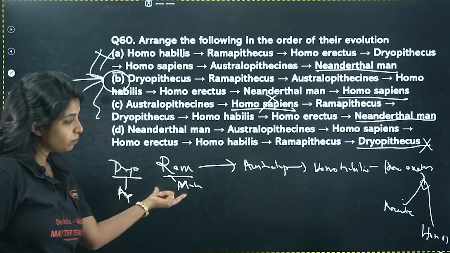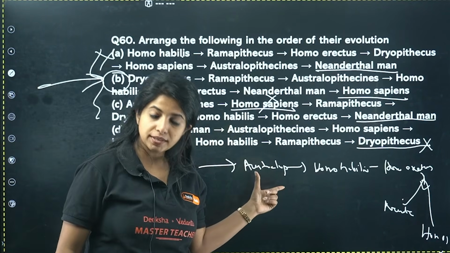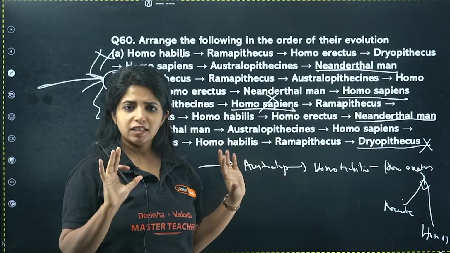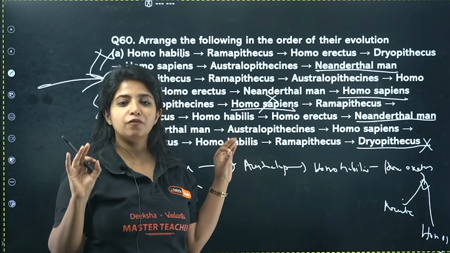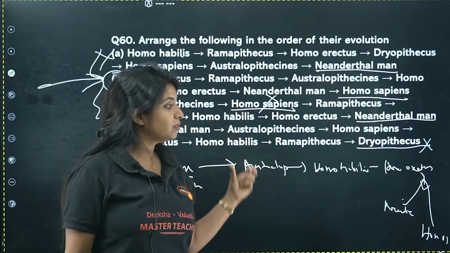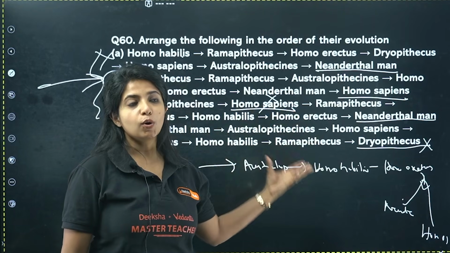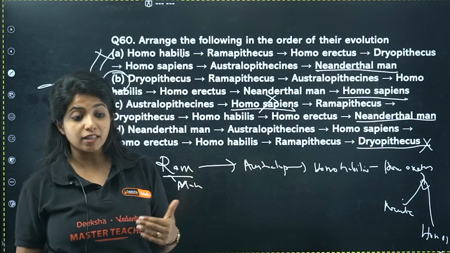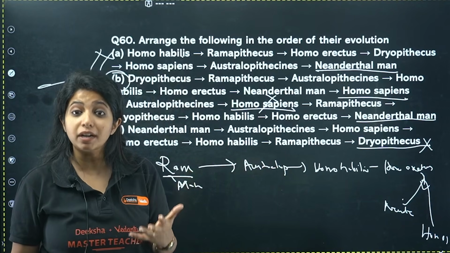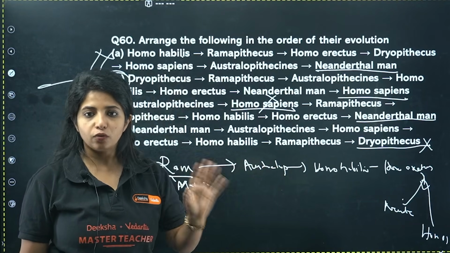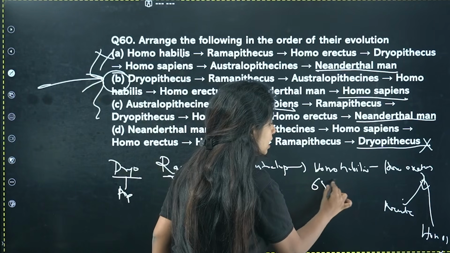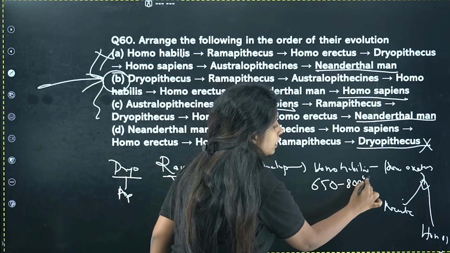So they were more man-like. They gave Australopithecus. They were the people who made weapons and stone weapons. They did not eat meat. They were pure vegetarians. From them you got Homo habilis. Homo habilis were the first organisms to have human-like, hominid-like features, and they also ate fruits only. They had a cranial capacity, and from them the cranial capacity started. It was 650 to 800 cc.